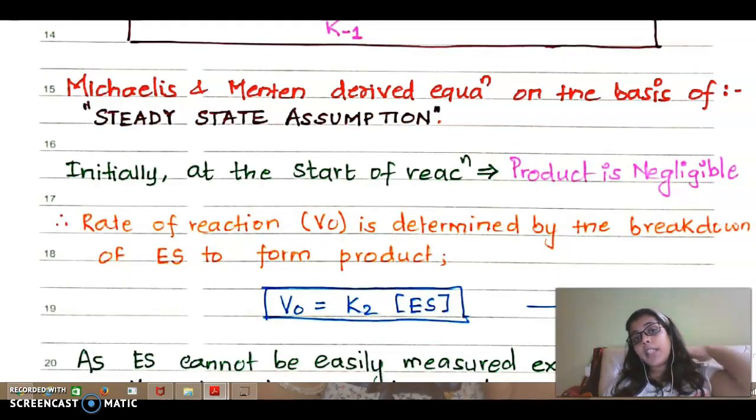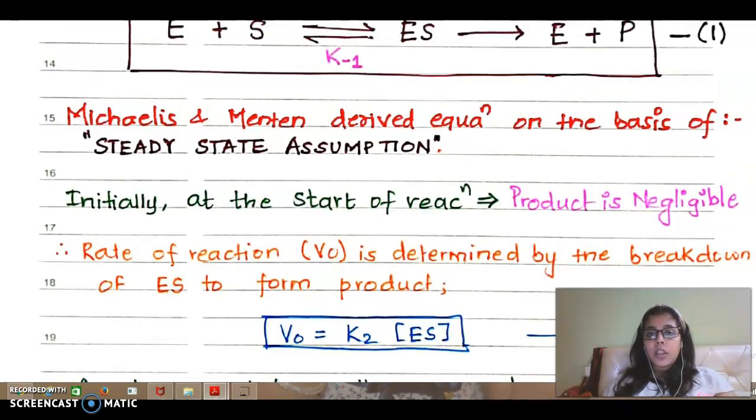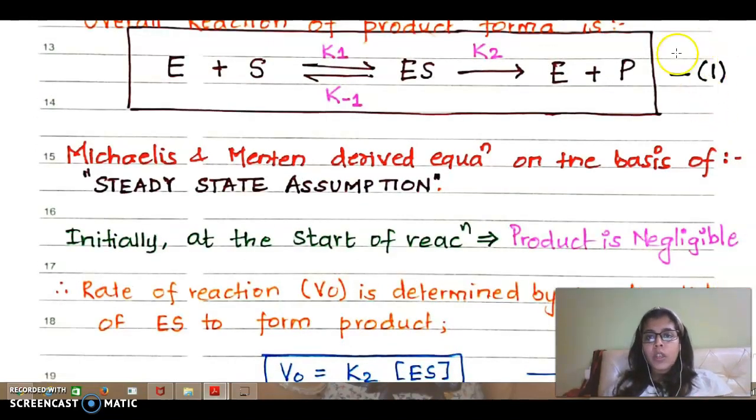Next, the rate of reaction. At the initial point of time, the rate of reaction is V0, and it is K2 into ES. If at all product is being made initially, then it would form only when there is a breakdown of ES, and if the breakdown of ES is happening by the forward reaction with a constant K2, then only a product is going to form.